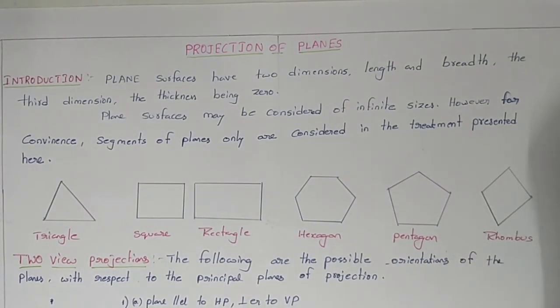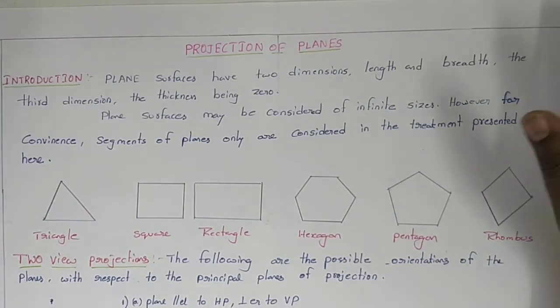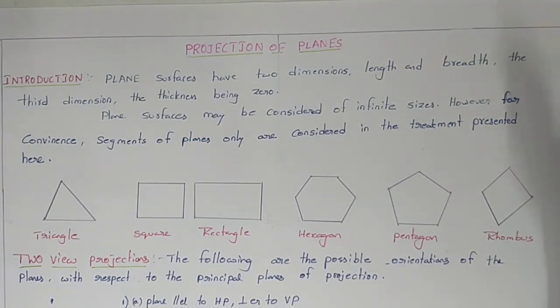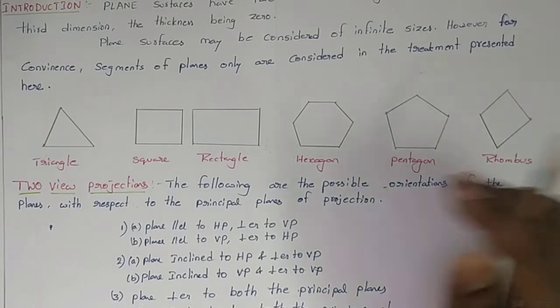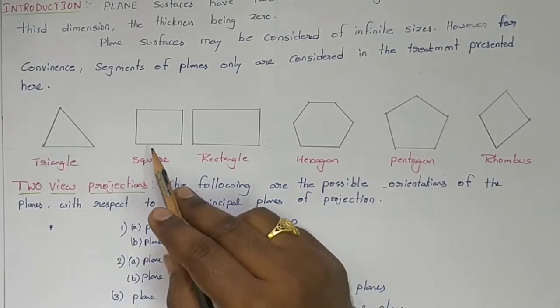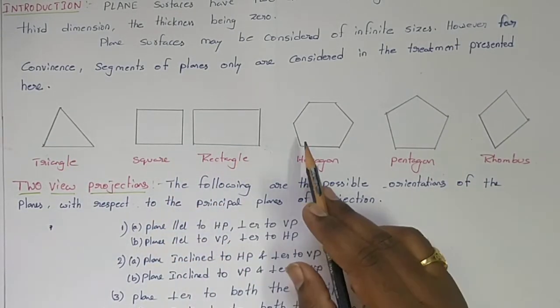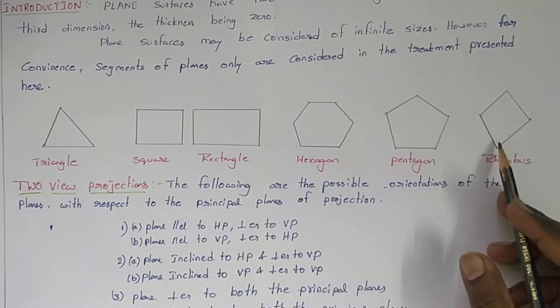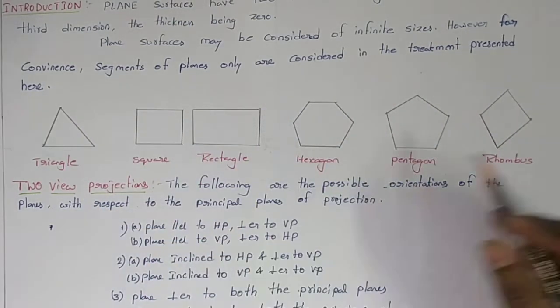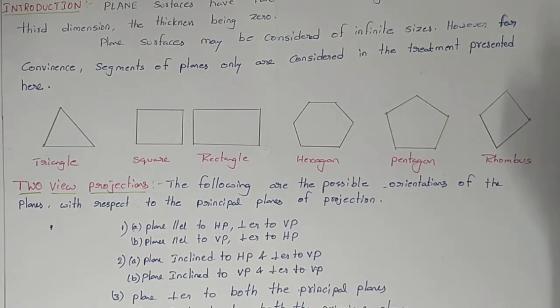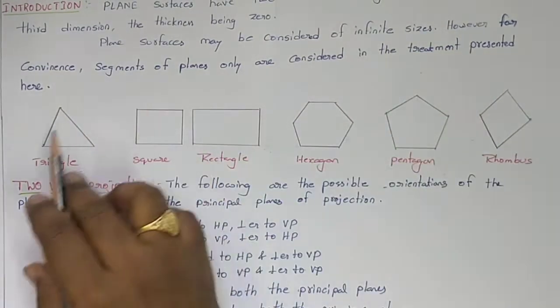That means for planes having very large dimensions, we cannot project the whole dimensions of the object, so for our convenience we take different shapes, for example triangular plane, square, rectangle, hexagon, pentagon and rhombus. These are the main segments we use.